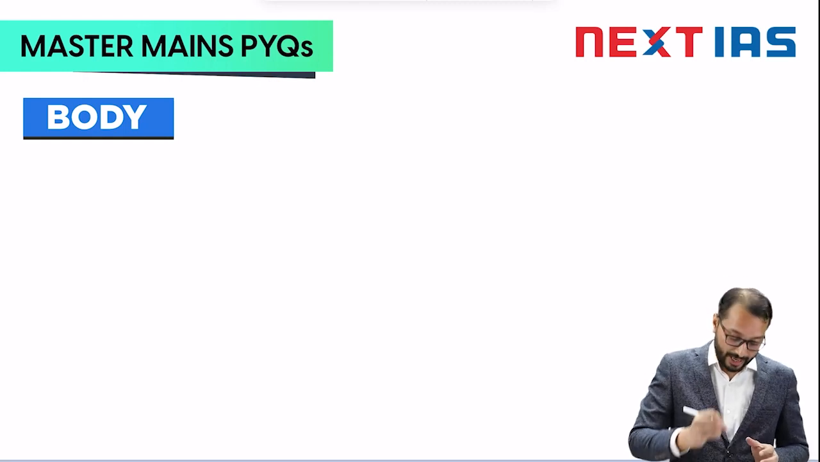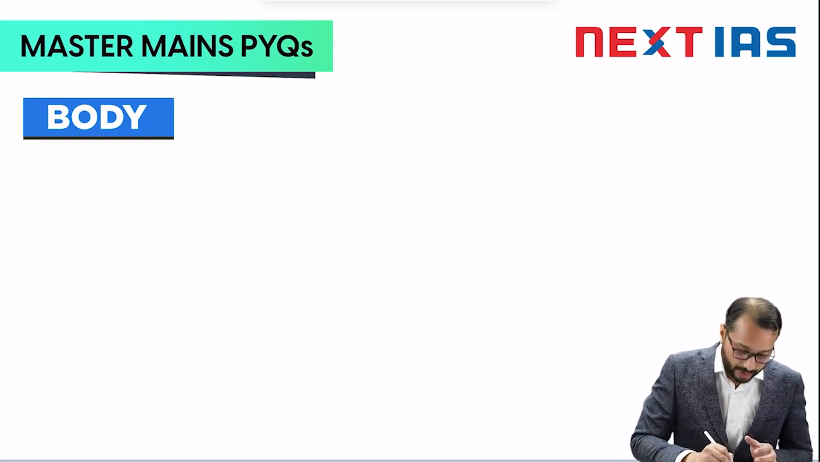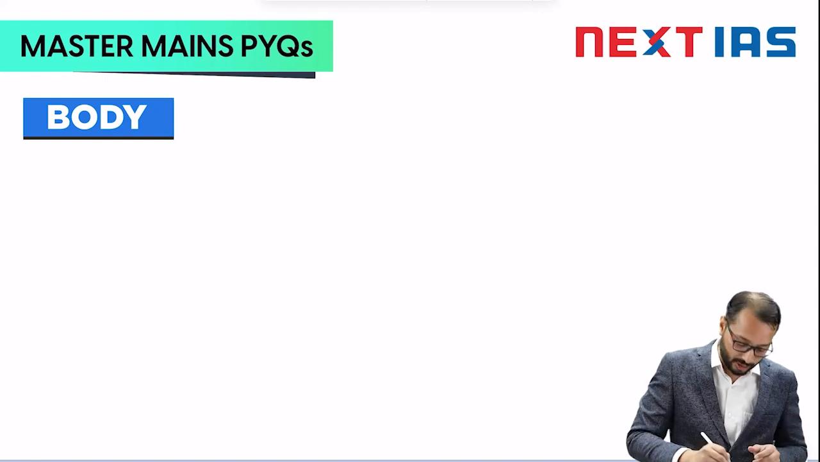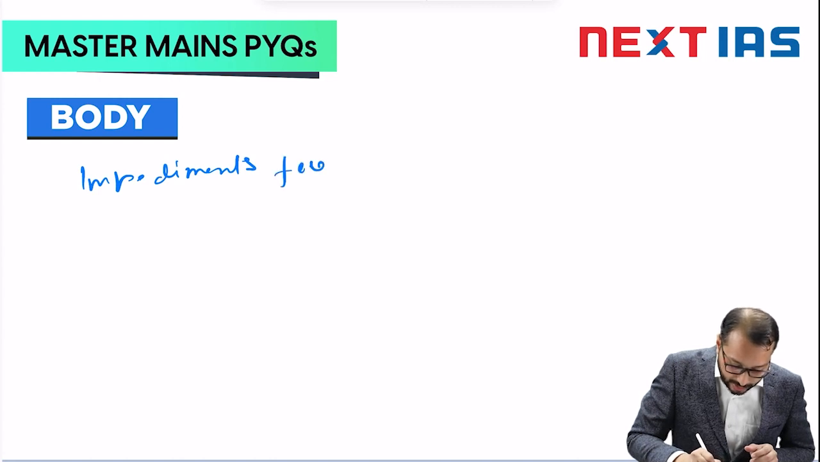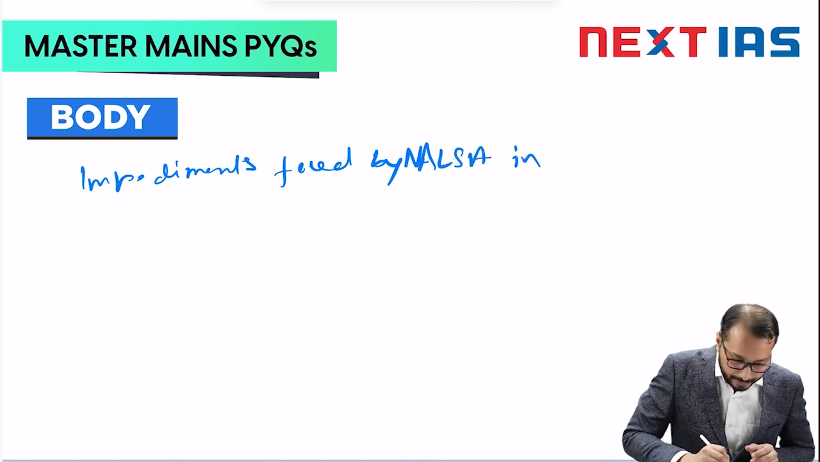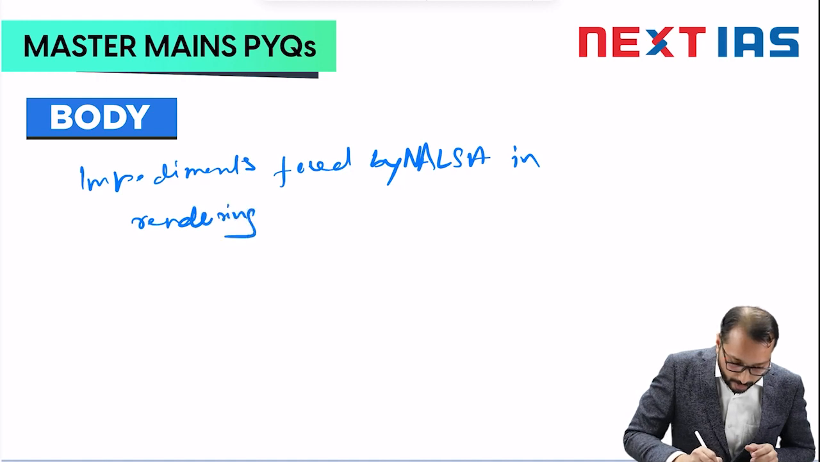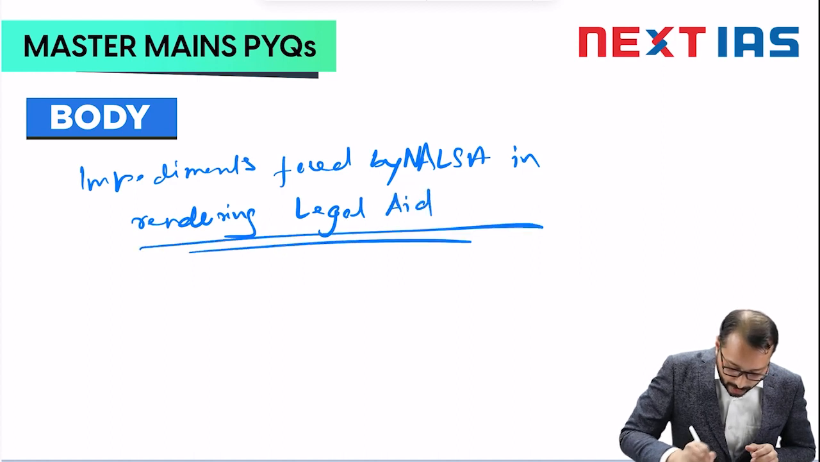Okay, so the next part of your body, you have to create another heading. What are the challenges? So what are the impediments faced by NALSA in rendering legal aid? Right, so that should be your heading.